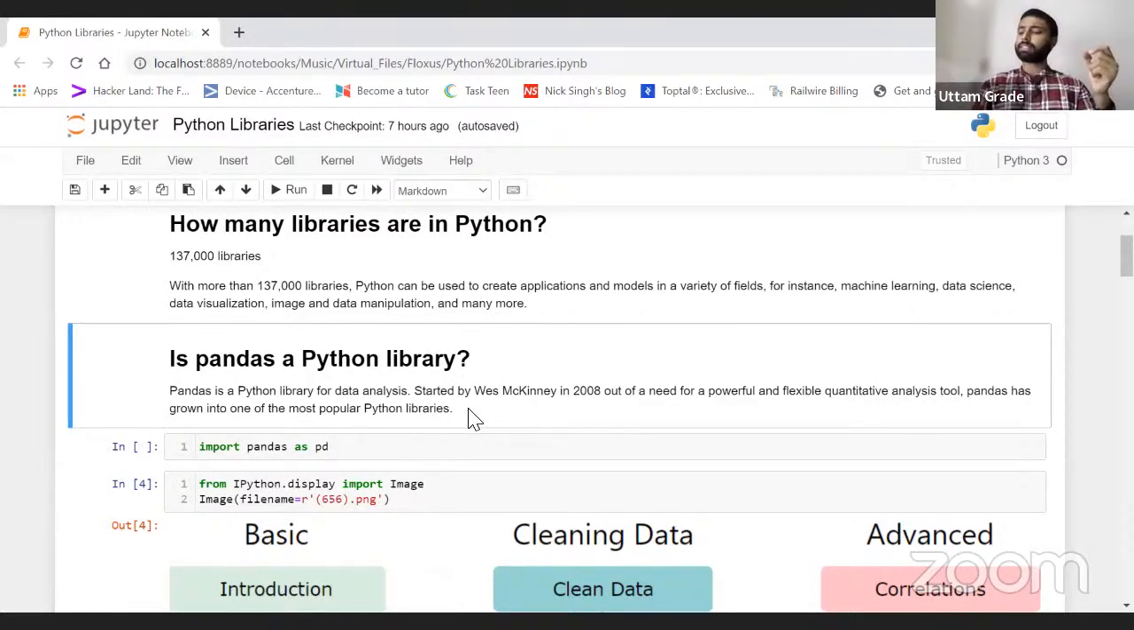Yes, Python, like Excel, doesn't have many libraries, you can say. Yes, yes. And one more thing, let me just tell you. Excel is easy to use, and it is faster as well, right?